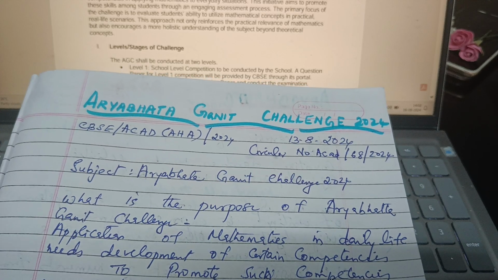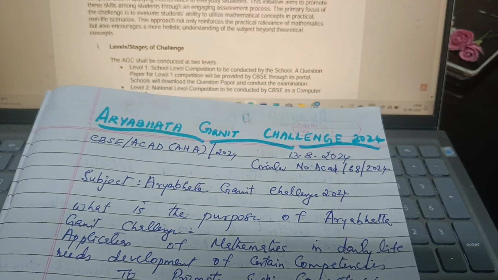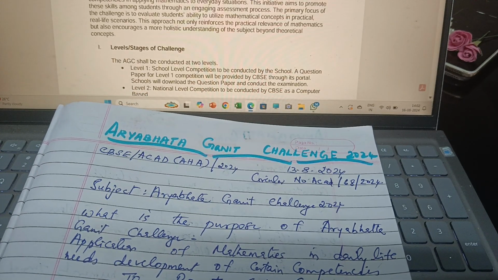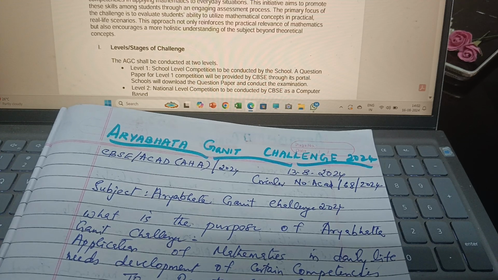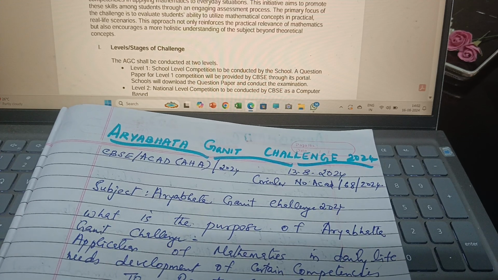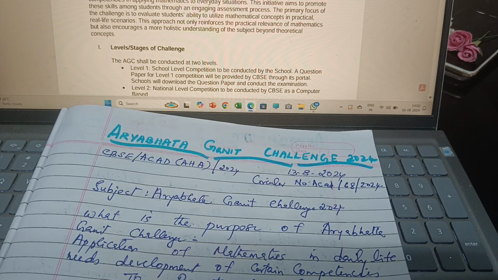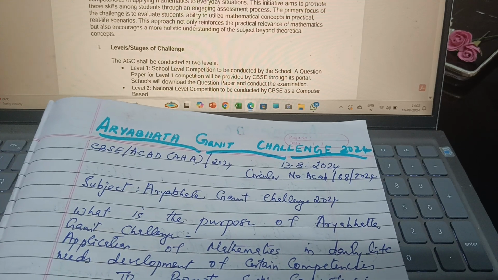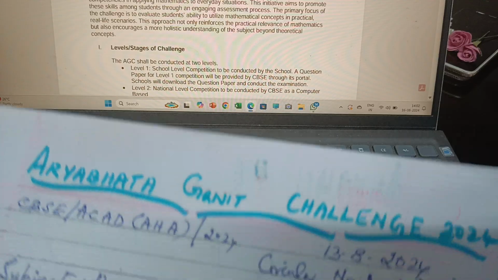This initiative aims to promote these skills among students through an engaging assessment process. The primary focus of the challenge is to evaluate students' ability to utilize mathematical concepts in practical real-life scenarios. This approach not only reinforces the practical relevance of mathematics, but also encourages a more holistic understanding of the subject beyond theoretical concepts.